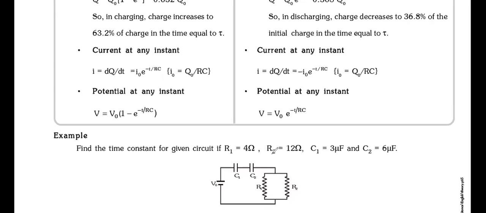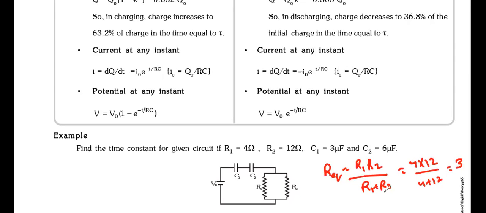Guys, step by step. What is R equivalent? Tell me. These two are in parallel, na? So R equivalent will be what? In parallel, R1 into R2 by R1 plus R2. I hope all of you remember this from class 10th. So this is 4 into 12 by 4 plus 12, right? Which is 3. And these two are in series. So C equivalent will be C1 into C2 by C1 plus C2. So this is 3 into 6 by 3 plus 6. It is 2 microfarad. So R is found, C is found.